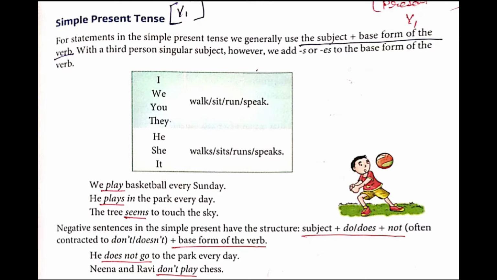And when the structure of the negative is there, contracted is there, at that moment the verb form will be of its base only. That is V1 will be there. It won't change into plural. You won't add S or you won't add ES.